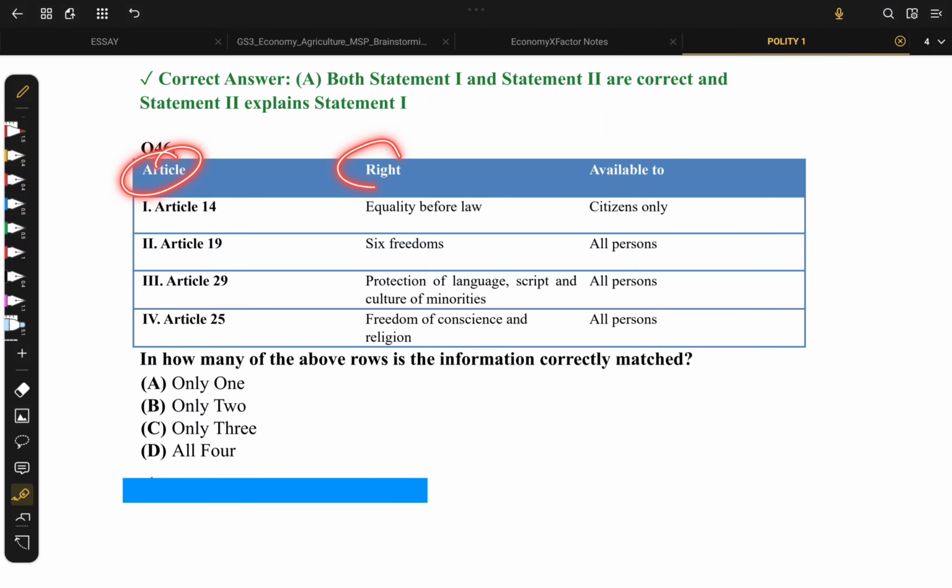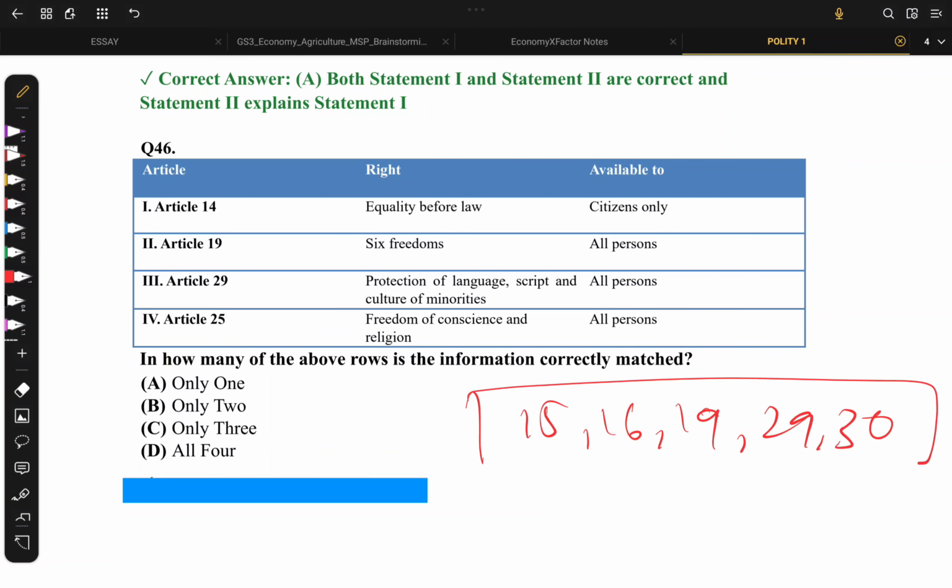Here they are given the article, the right, and to whom it is available. Article 14, equality before law. Before that, let me give you a simple remembering trick. The rights which are only available to citizens are 15, 16, 19, 29, and 30. These 5 are the articles which are available to the citizens only.